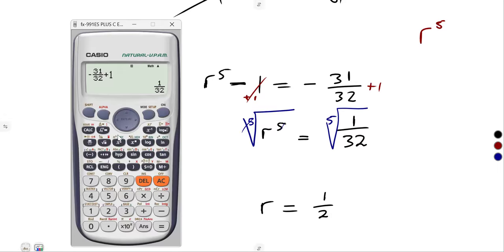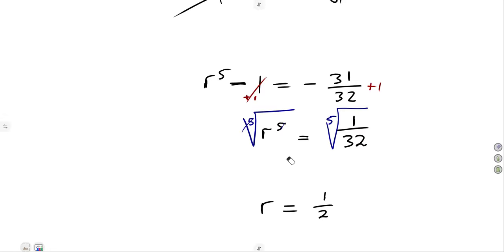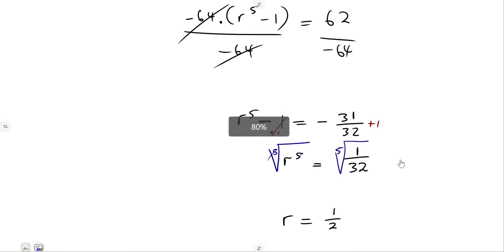All right, on our calculator, the fifth root, we are going to need this one, x to the exponent of this one, the one that is on top. So it's shift, then press that one. Okay, so the fifth root of what? 1 over 32. So this is 1 over 2 at the end. All right, so that is how these questions can actually be given, as it is just a matter of playing around with more questions. Do revise as many questions as you can.